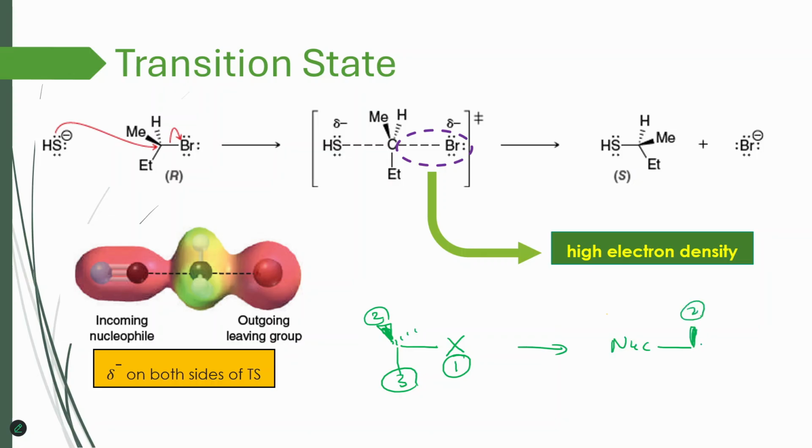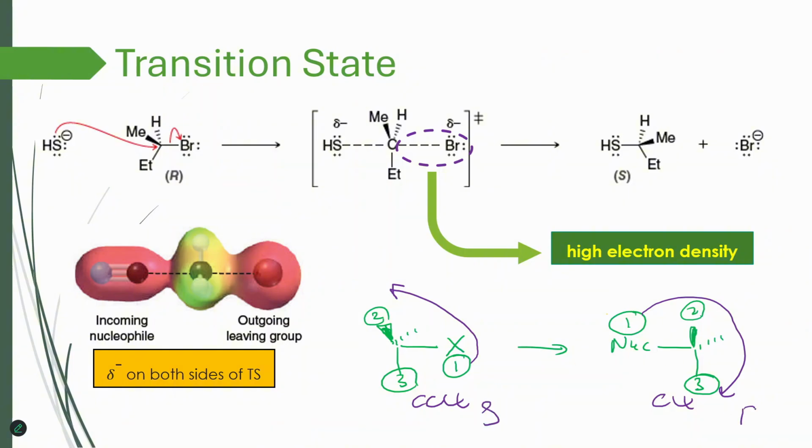So this is still 2, this is 4, you don't need to show 4, and this is 3, right? And this is 3. And the nucleophile usually has priority 1. So what happens here is that I had counterclockwise before, and now I have clockwise. As you can see, group number 4 is on the back, so counterclockwise is going to be S in this specific example, and clockwise is going to be R. So you see, I changed from S to R because usually my leaving group and nucleophile are prioritized as 1.